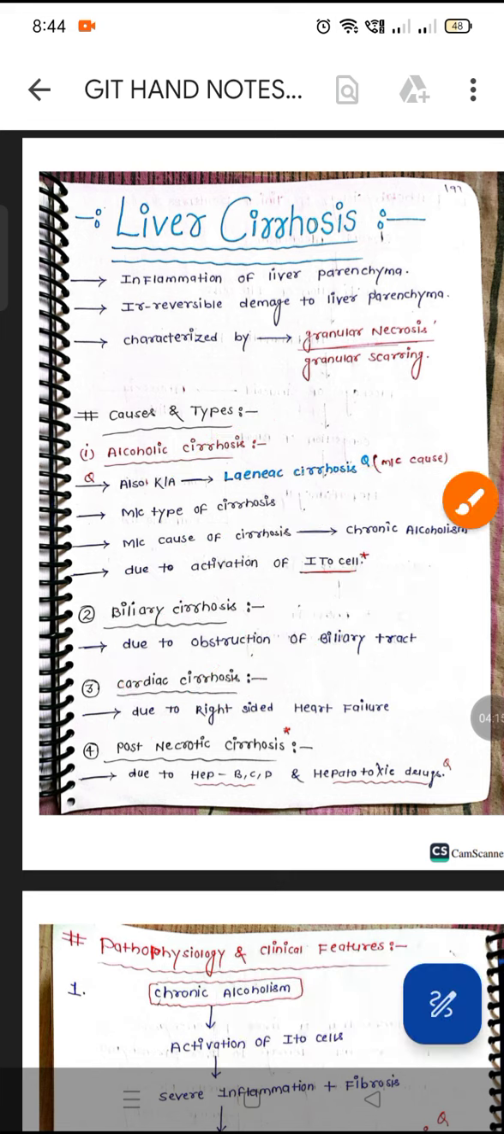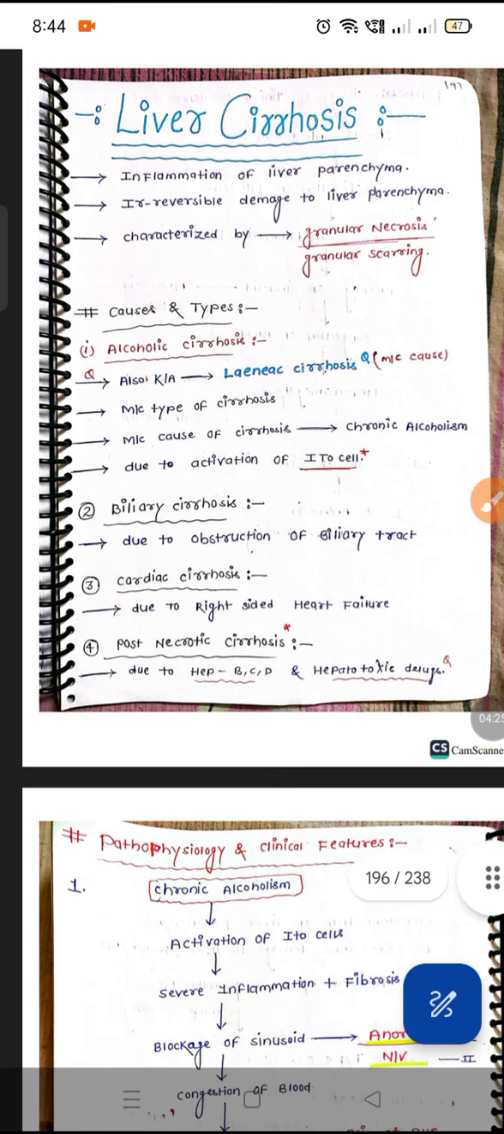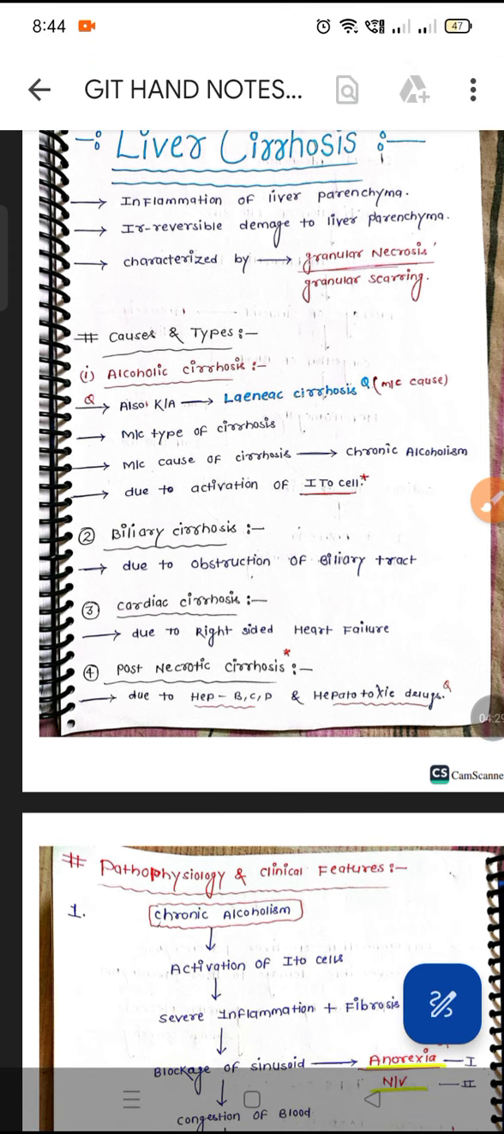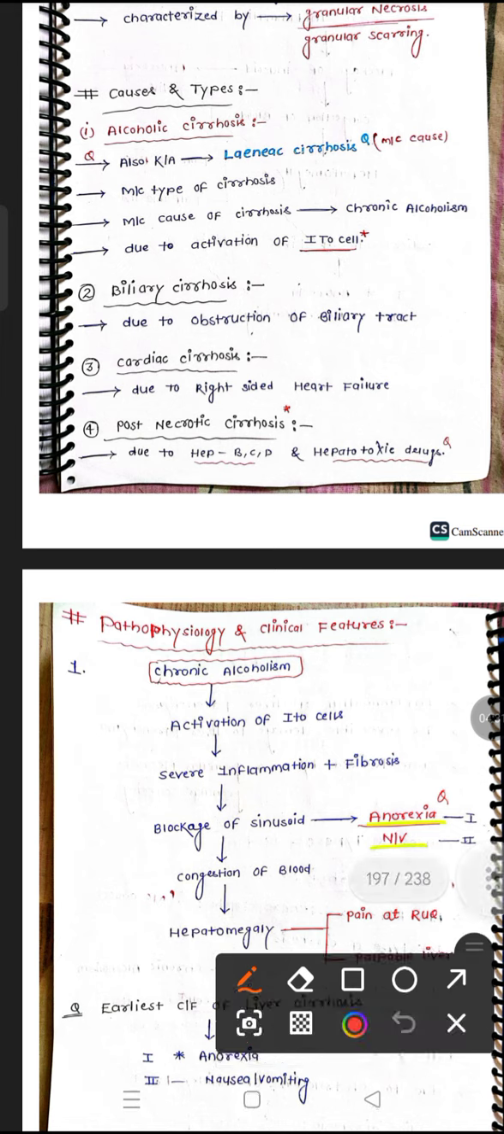Next one is post necrotic cirrhosis because of hepatitis B, C, D, and some hepatotoxic drugs. These lead to post necrotic cirrhosis. Because of these conditions, liver cirrhosis will be seen. So coming to the pathophysiology.